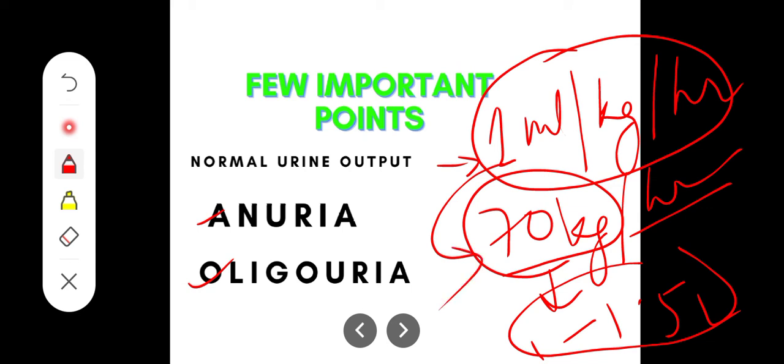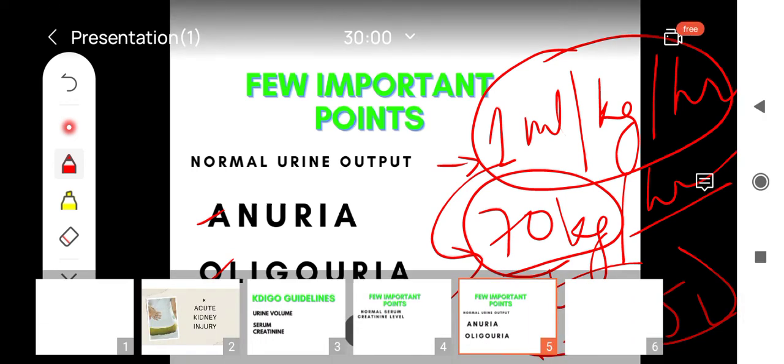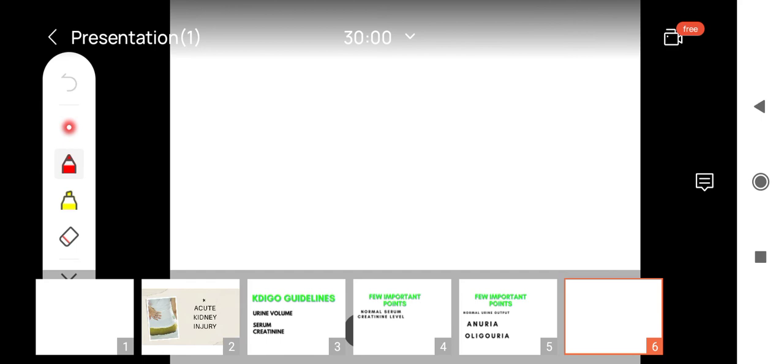Now let us see the abnormal terminologies, anuria and oliguria. Oliguria and anuria, these two terms are often very confused, so we will have clarity on this today. Anuria. When do we call anuria?